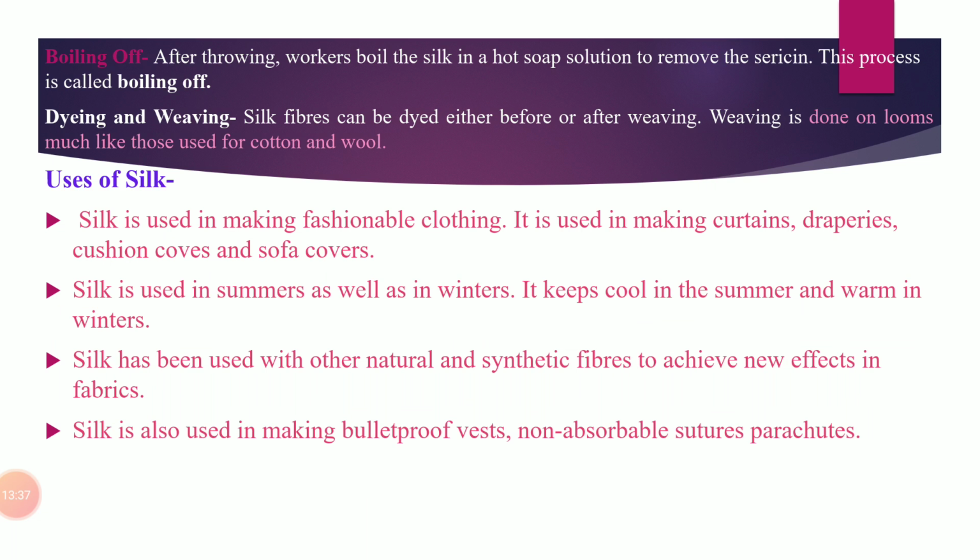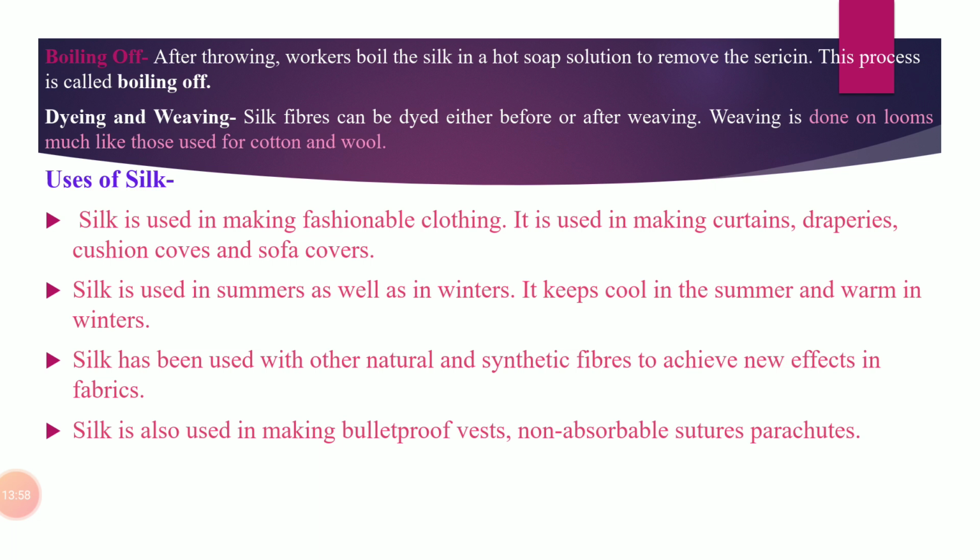Now, next, uses of silk. All of us know that silk is used in making fashionable clothing. It is used in making many types of dresses, curtains, draperies, cushion covers, sofa covers, etc. Silk can be used in summers as well as in winters.